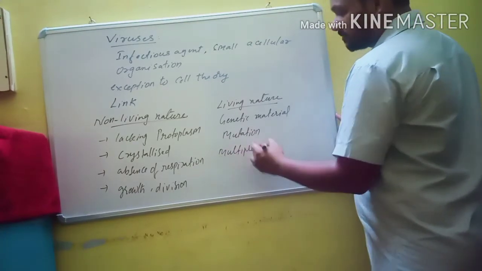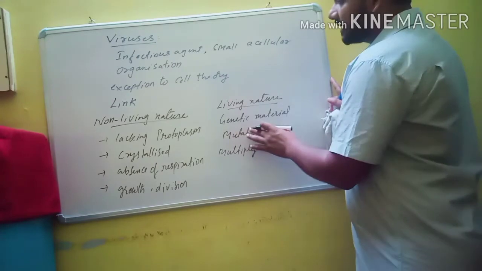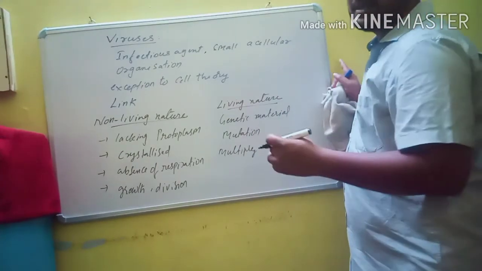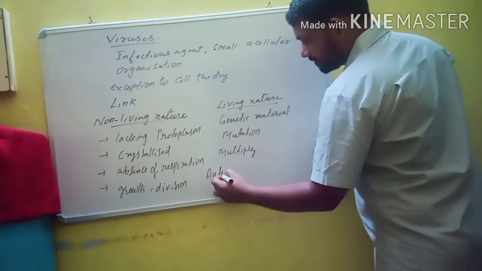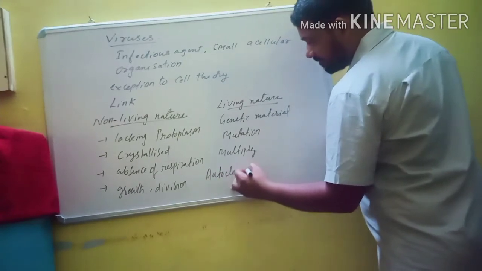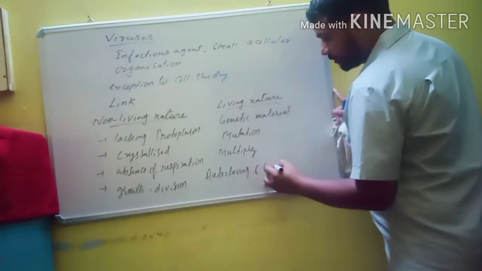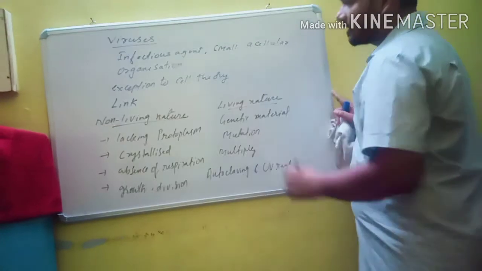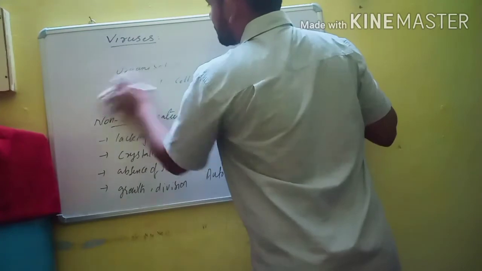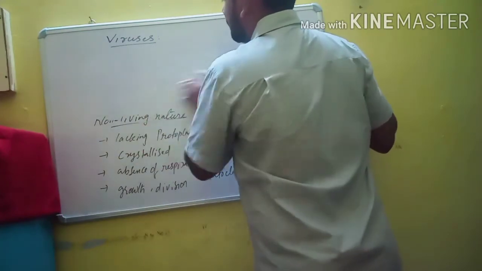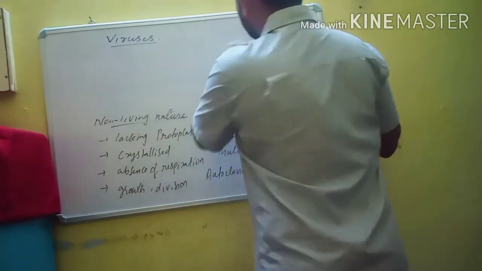So these are some of the important characters of living things. But viruses can be killed by autoclaving and UV rays.